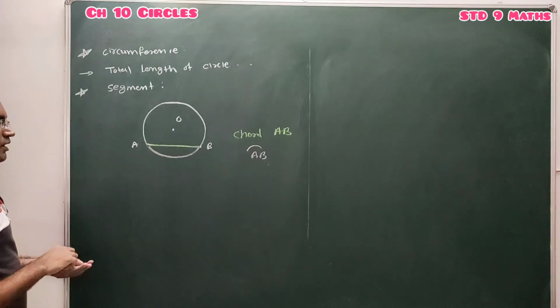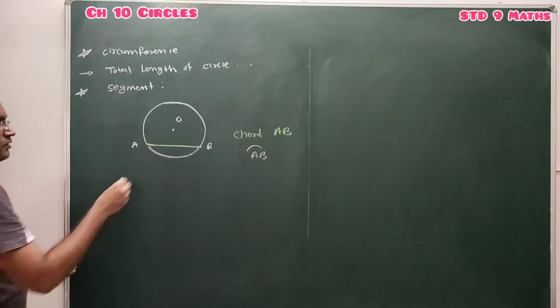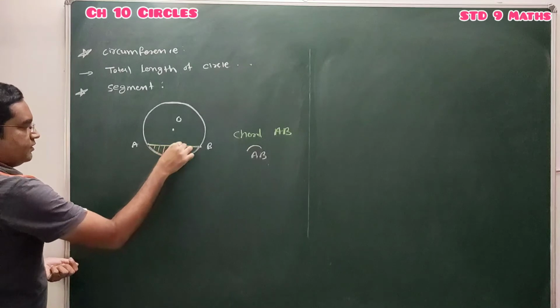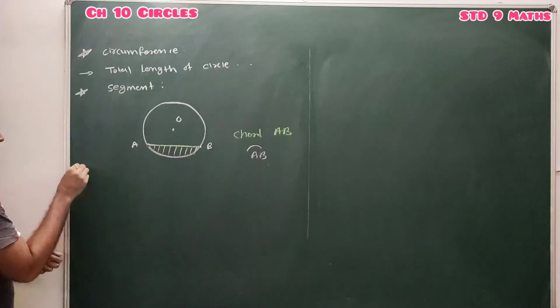Done. So this chord and arc. If we consider this region, which region?